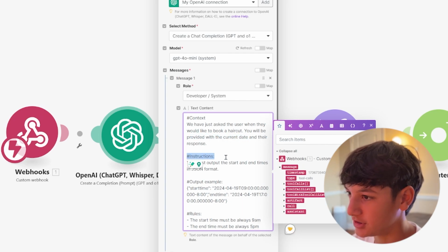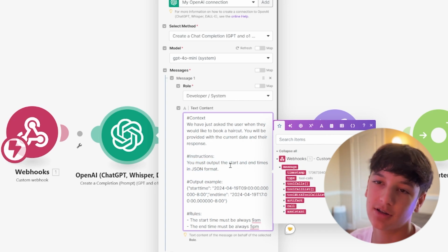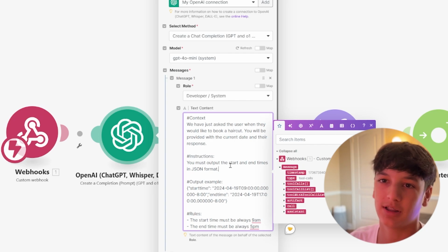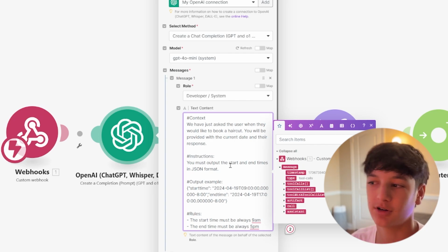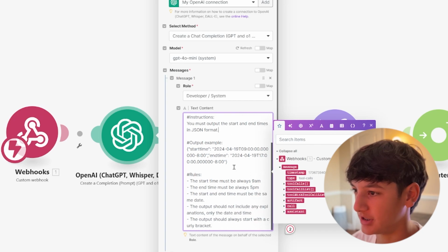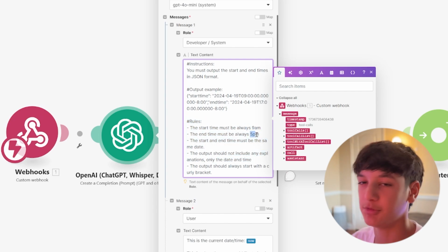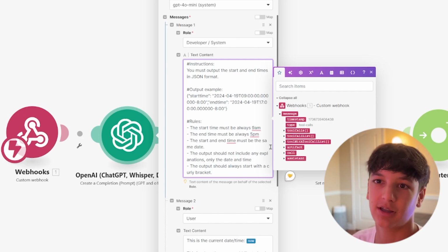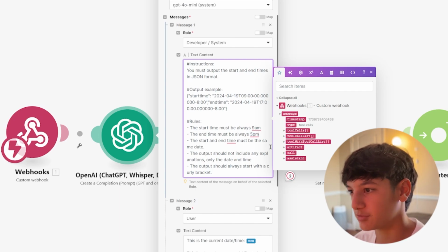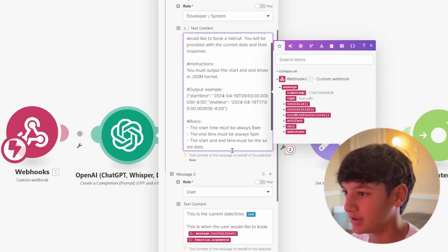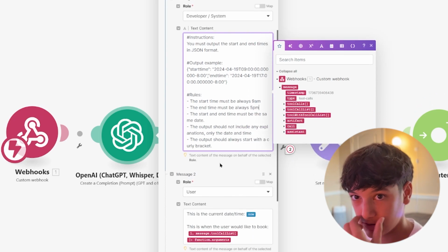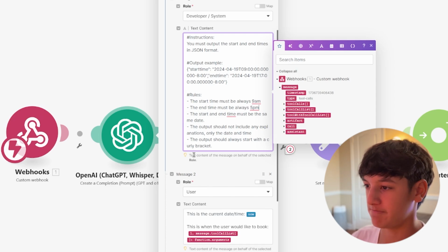So instructions, you must output the start and end times in JSON format, which is just part of coding. It's just a way the computer can decipher the date and time. So here's the output example. And then the rules: start time must always be 9 a.m. The end time must always be 5 p.m. You can adjust these based on your business, like what their hours are. So that's where you can put that in here. And then there's a couple more rules, but you guys can pause the video and put those in.